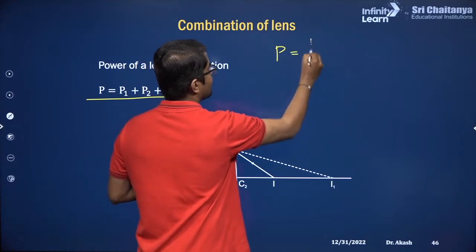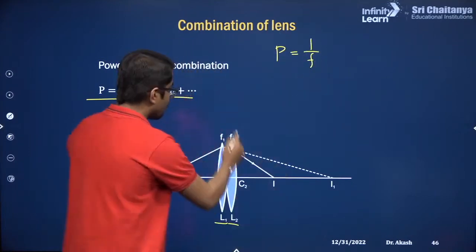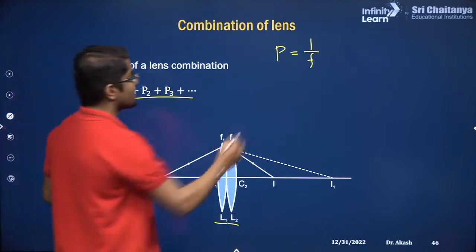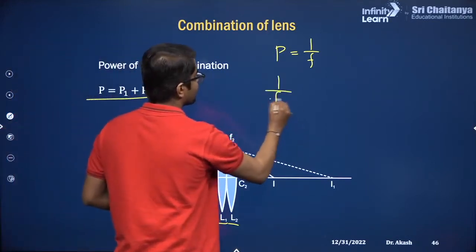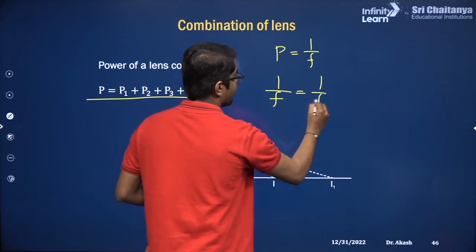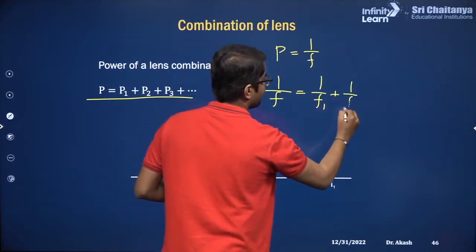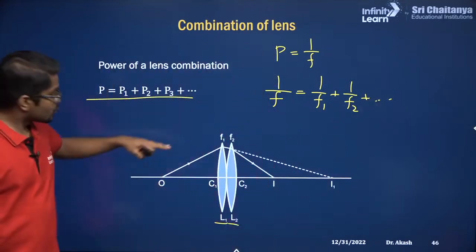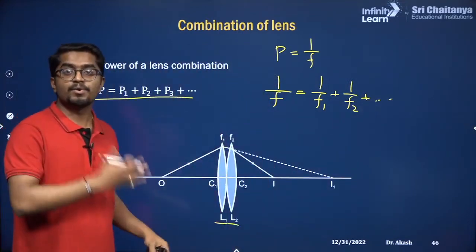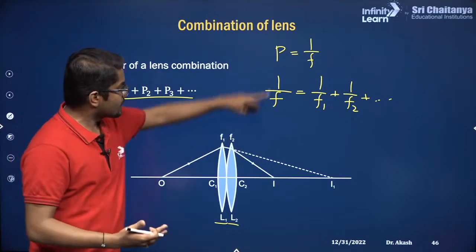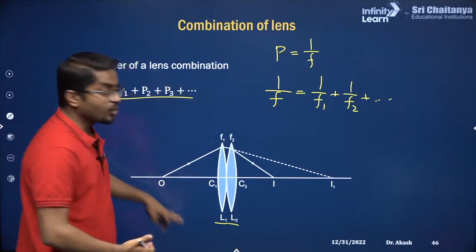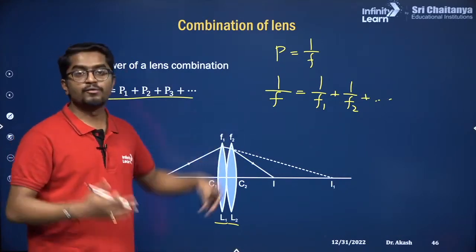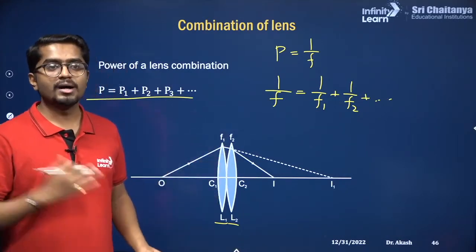Power is equal to 1 by focal length. So for this combination of lenses, the total focal length will be equal to 1 by f1 plus 1 by f2. And how many lenses are there? Okay, so you just add the reciprocal of the focal length so that you will get the focal length for the combination. If there are two lenses, then you get the focal length or the power for the combination.